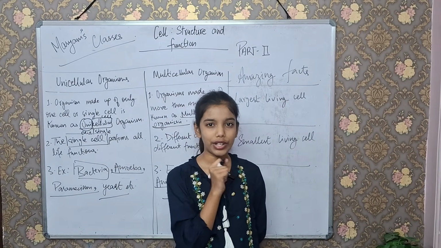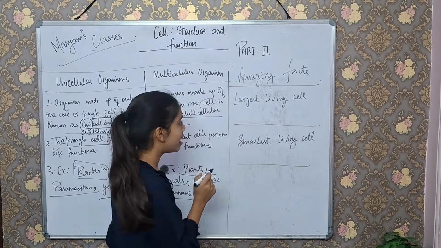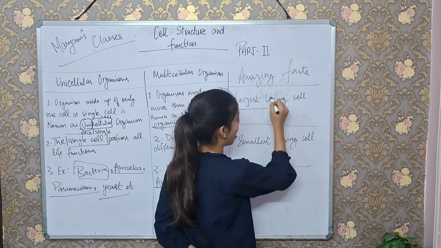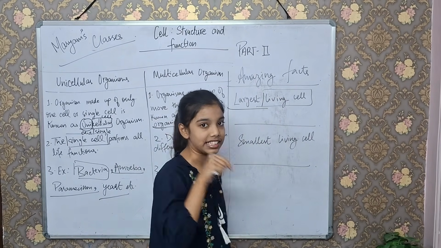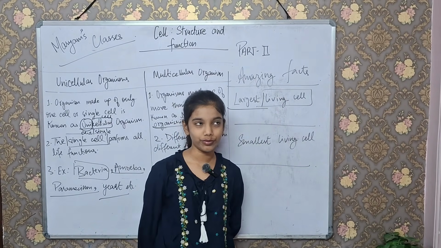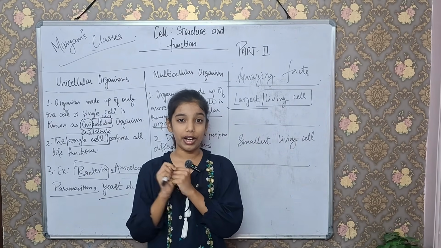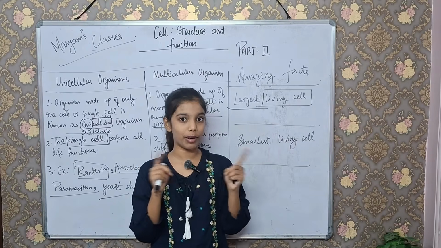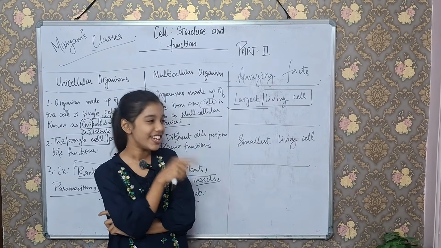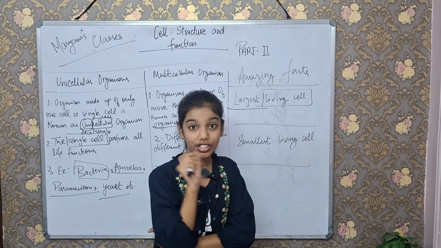Okay, so can you tell me the answer to one question: what is the largest living cell that exists on the earth? I can give you a hint. It is very big. It is related to a bird. Yes, you got it. That is the ostrich egg.